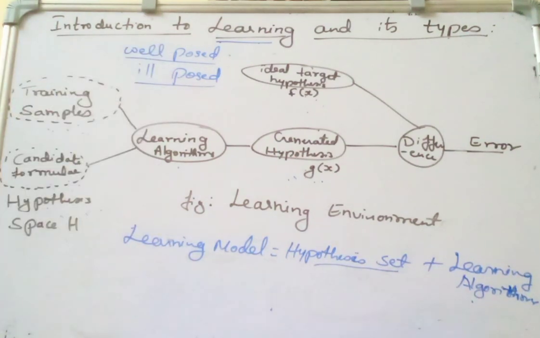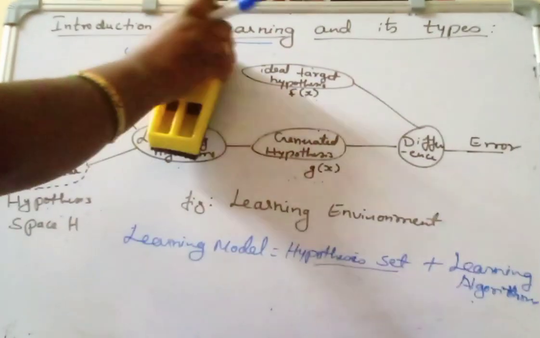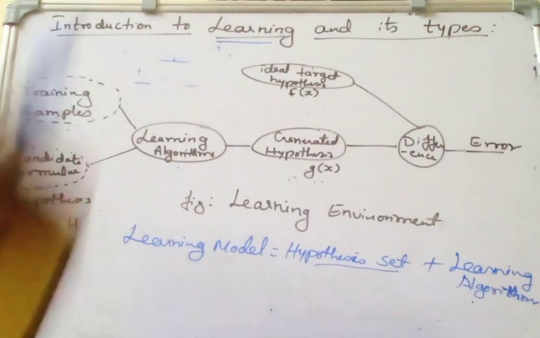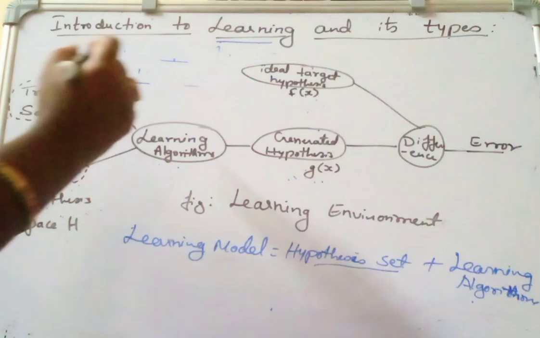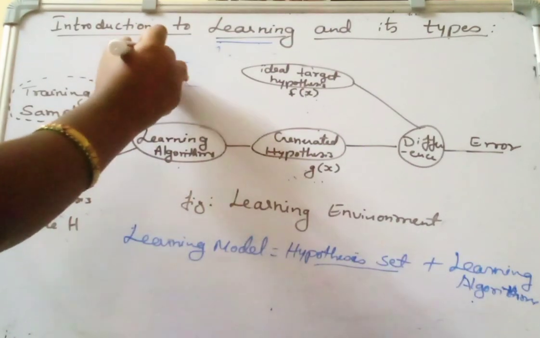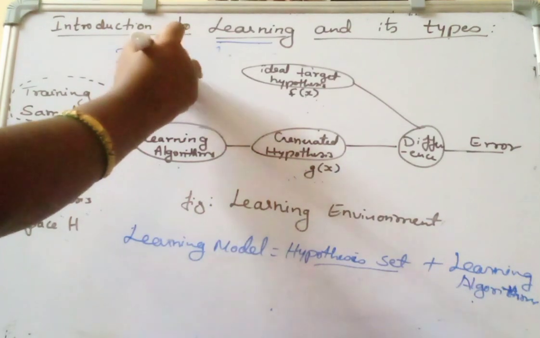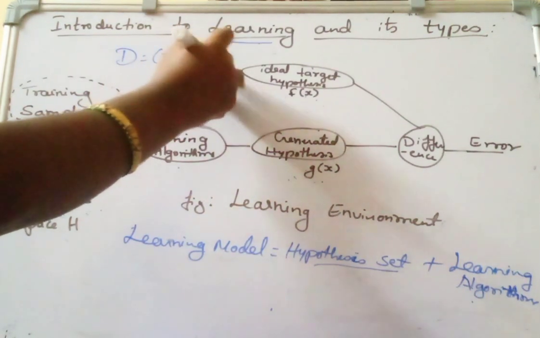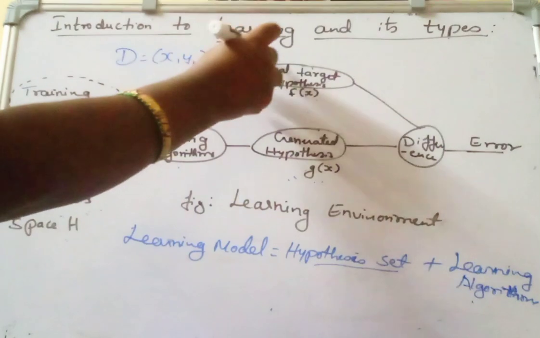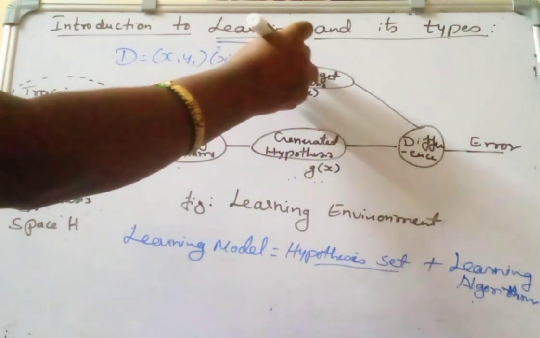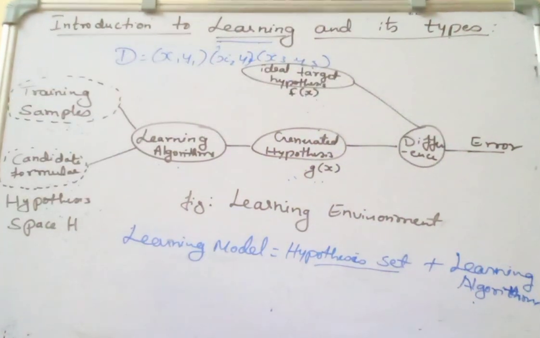Now, consider a sample data set D, where D has some samples like x1, y1, x2, y2, and x3, y3, with some set of attributes.